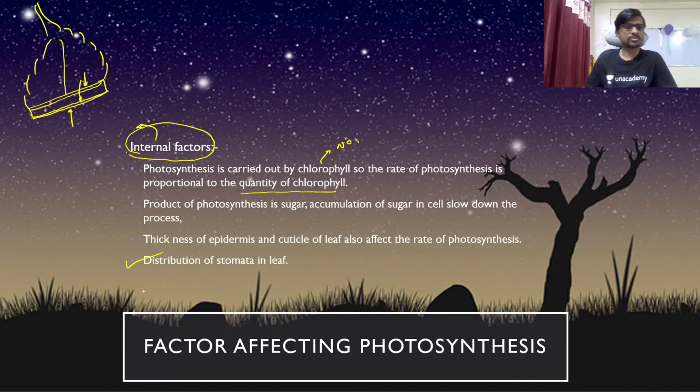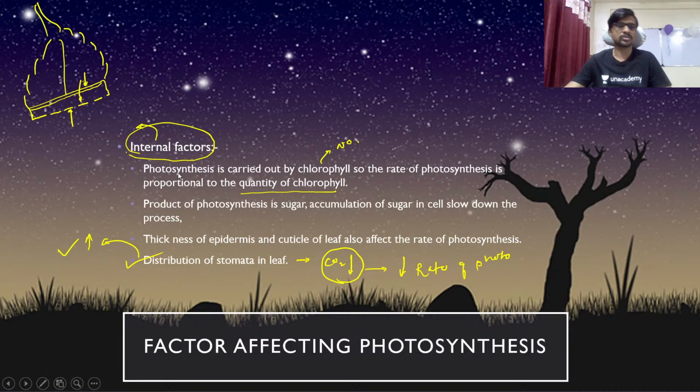Next one, the distribution of stomata in a leaf. The stomata are present always on the lower part. The distribution should be very good. If the distribution is not perfect, the level of carbon dioxide will decrease due to the poor distribution of stomata, and that will result in a low concentration of carbon dioxide inside the leaf, and a low rate of photosynthesis. If the distribution is correct, the rate of photosynthesis is going to increase. It is also a factor.